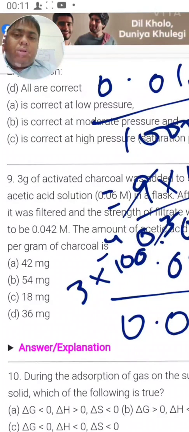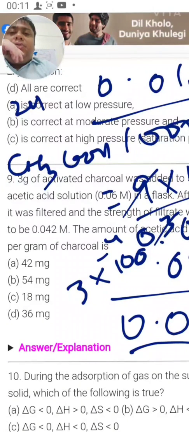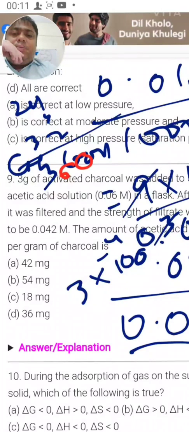Okay, this was moles. Now we have to convert this into grams. To convert this into gram, we have to multiply it with the mass of CH3COOH. So what is the mass of CH3COOH? CH3COOH: 12 plus 4 plus, so 24 for 2 carbon, 4, and 16 times 2 is 32. So it comes out to be 60. So this has to be multiplied with 60.